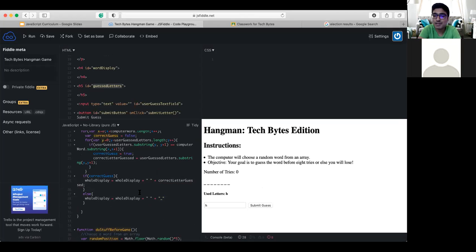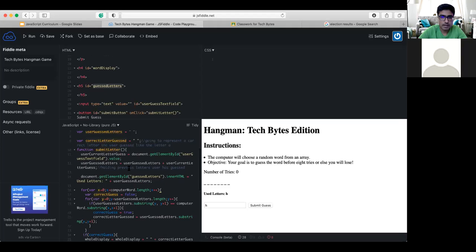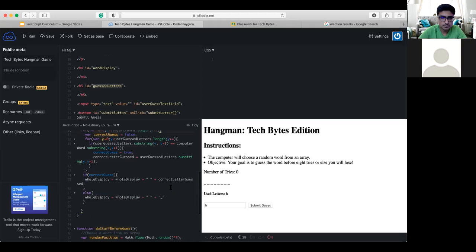We are not manipulating our HTML. So although we're changing the value of our variable, we're not really going back and using the DOM. Remember the document object model? So that is something which we have to do certainly. So what I'm going to do is go outside of the scope of my for loop.